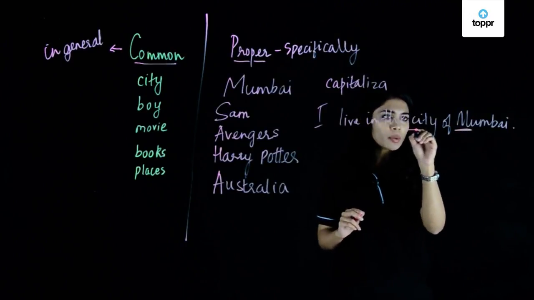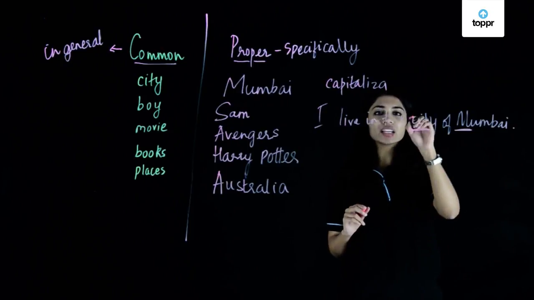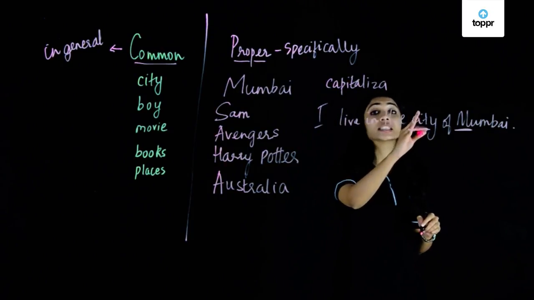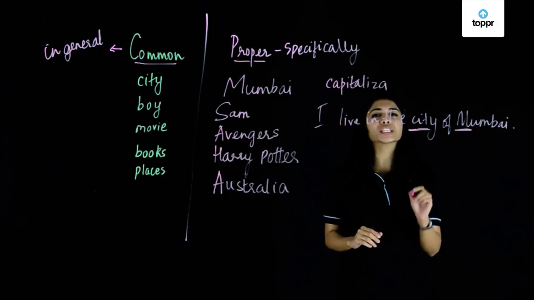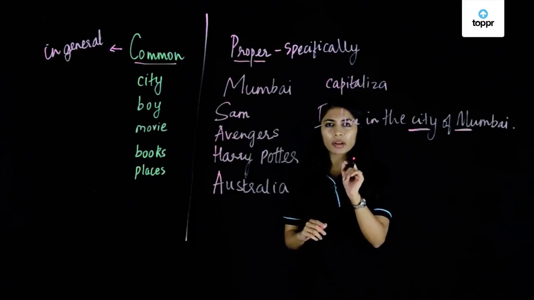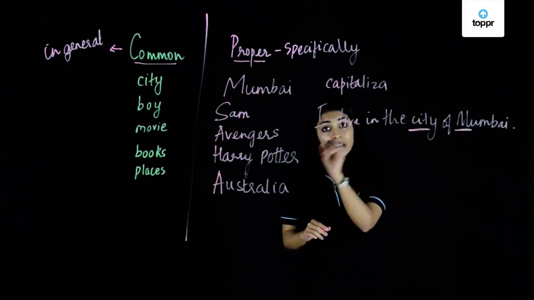Whereas we also have a common noun here, which is the word city, and as you can see, we haven't capitalized the letter C in the word city because it's a common noun. We would only capitalize common nouns when they come at the beginning of a sentence.